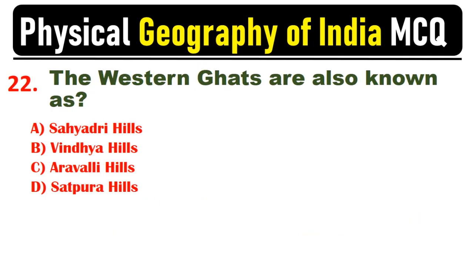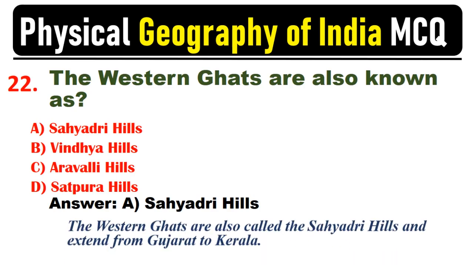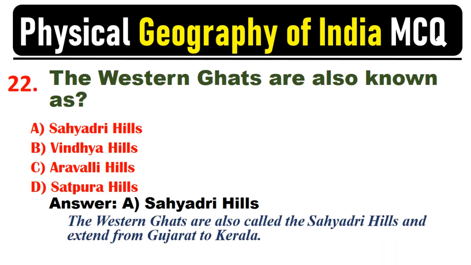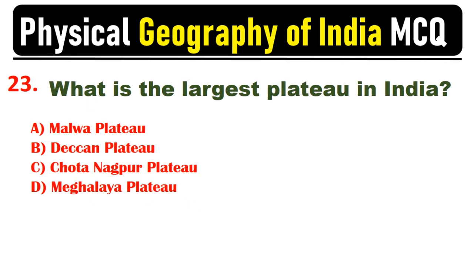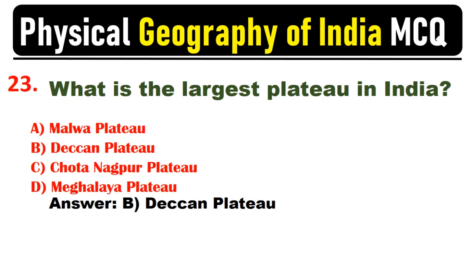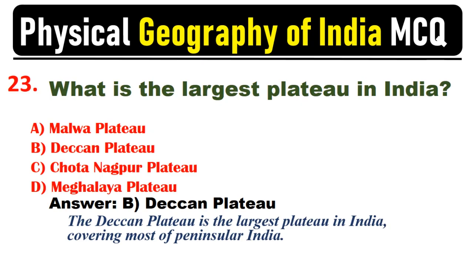The Western Ghats are also known as? Answer: A. Sahyadri Hills. The Western Ghats are also called the Sahyadri Hills and extend from Gujarat to Kerala. What is the largest plateau in India? Answer: B. Deccan Plateau. The Deccan Plateau is the largest plateau in India, covering most of peninsular India.